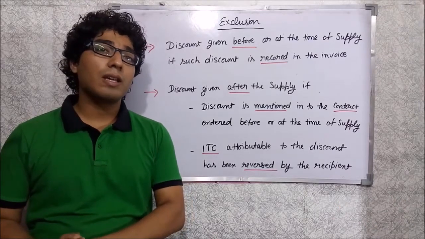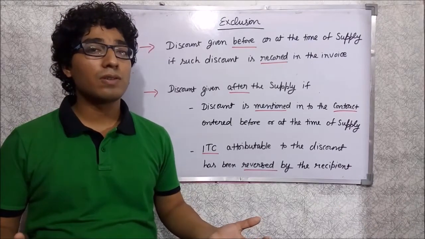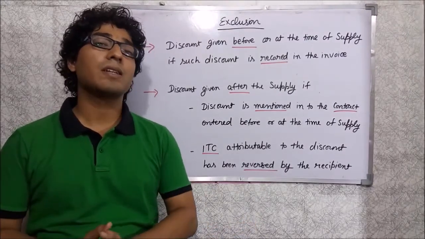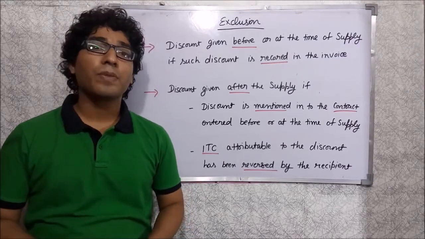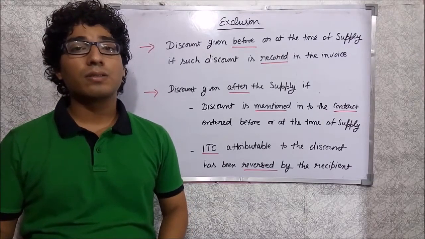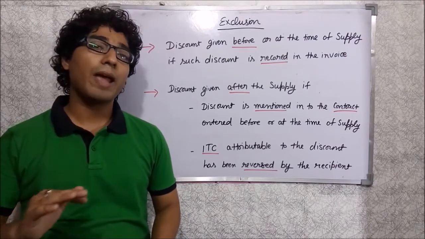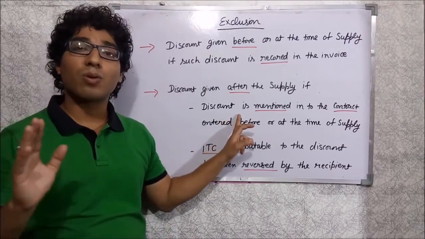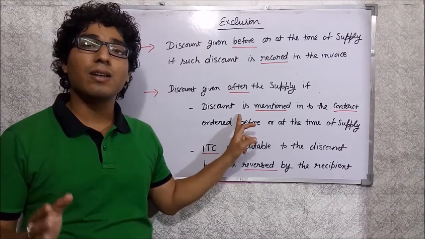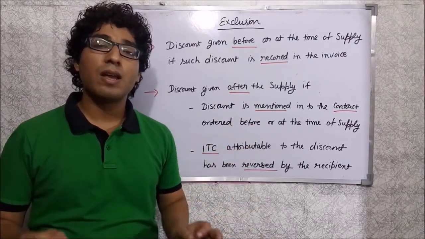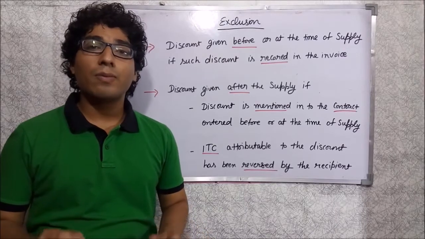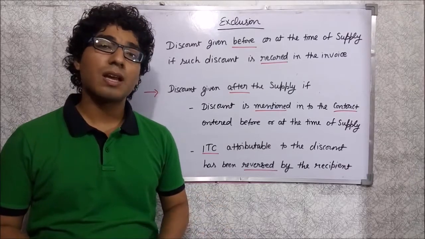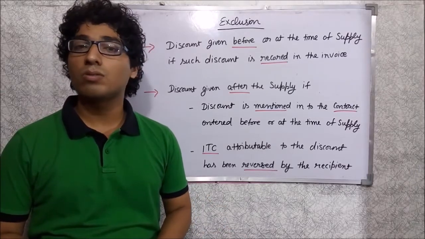So when the discount is given before or at the time of supply of goods or services, then the discount will be excluded if the amount of discount is specifically mentioned in the invoice. And if the discount is given after the supply of goods or services, then the discount will be excluded from the value of supply if the discount is mentioned under the contract, the contract is entered into before or at the time of supply, and the input tax credit attributable to such discount is reversed by the recipient of supply of goods or services. In those cases, the discount will not be included in the value of supply of goods or services.